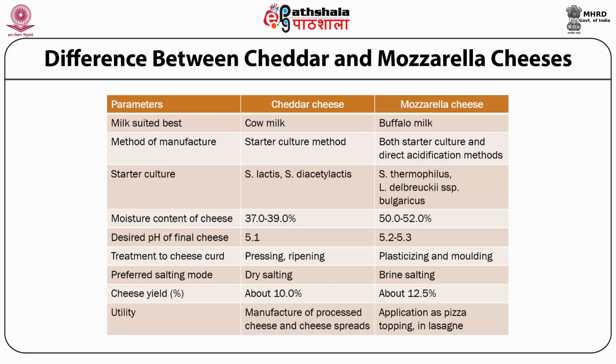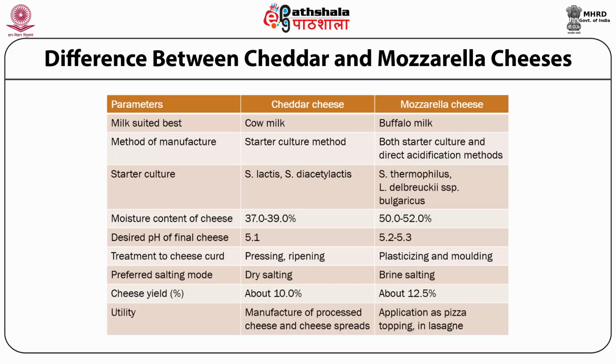If we see the criteria for differentiation, the milk that is best suited for cheddar is cow milk, whereas buffalo milk is more suited for mozzarella cheese making. Method of manufacture: cheddar cheese can only be prepared using the starter culture method, whereas mozzarella can be prepared both using starter culture as well as only by the direct acidification method using organic acids.